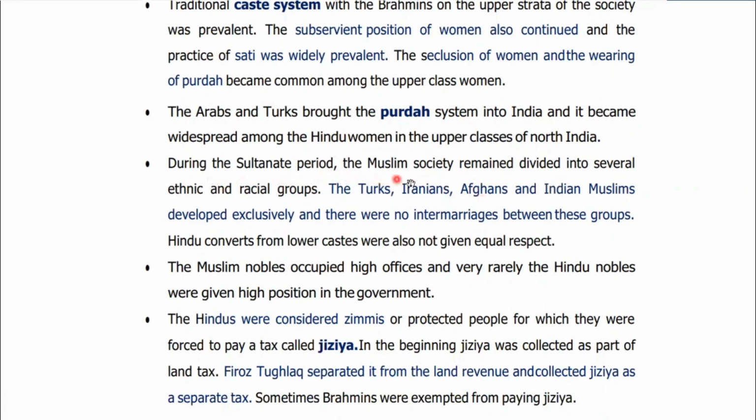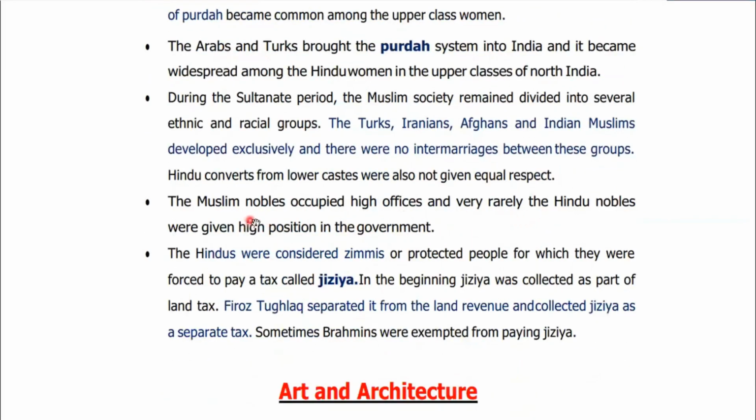During the Sultanate period, the Muslim society remained divided into several ethnic and racial groups. The Turks, the Iranians, Afghans, and the Indian Muslims developed exclusively, and there were no intermarriages. Please underline this: there were no intermarriages between all these groups. In fact, Hindu converts from lower castes were also not given equal respect. The Muslim nobles occupied high offices, but very rarely were Hindu nobles given high positions in the government.